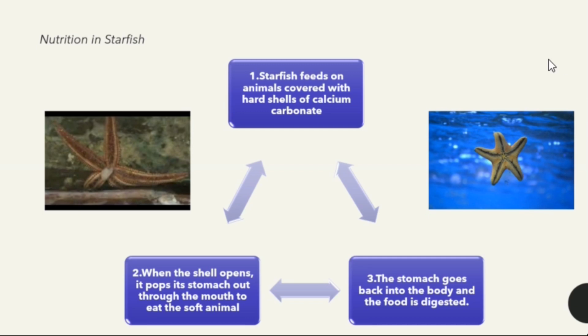Alright, now since we have been talking about ingestion, why not see the mode of ingestion in another organism, which is the starfish. The starfish feeds on animals covered with hard shells of calcium carbonate, and when the shell opens, the starfish pops out its stomach through the mouth to eat the soft animal. After that, the stomach goes back into the body and the food is digested.